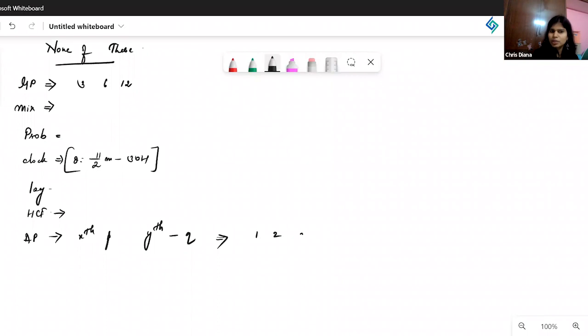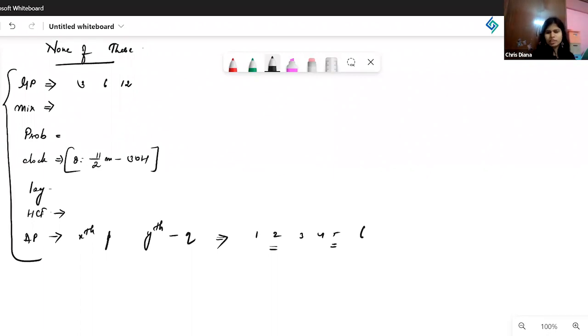You could have just taken 1, 2, 3, 4, 5, 6, taken the xth term as the second term and the yth term as the fifth term, then substituted. Within 30 seconds you would have got the answer. I think the first option matched. So all of these definitely were doable within 1 minute.